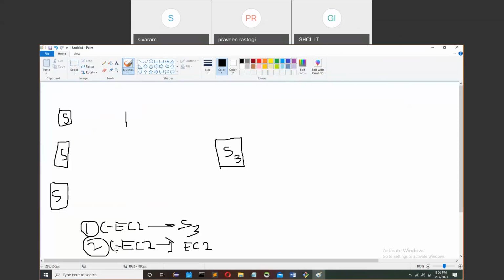The second approach is the client EC2 instances send the data to a common EC2 instance, and this EC2 instance will be responsible for sending the data to S3.